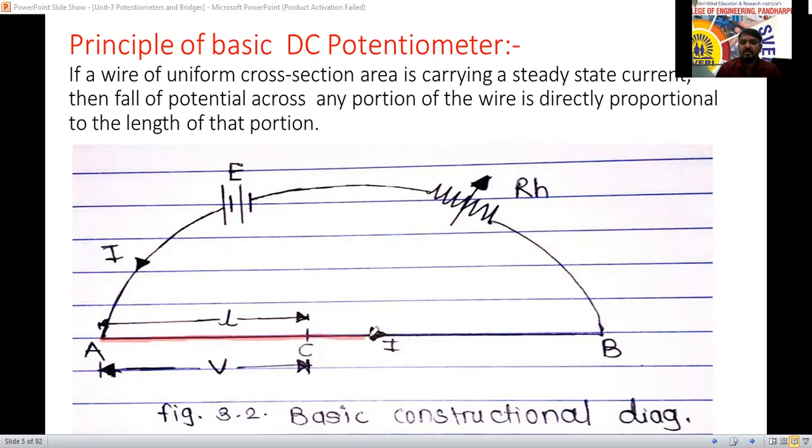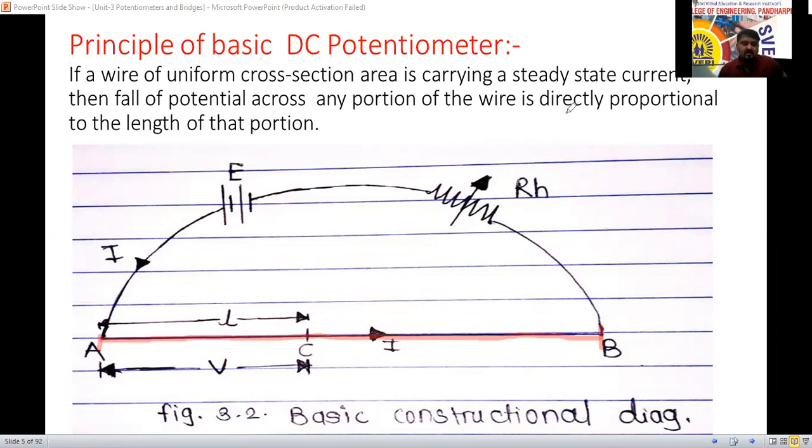Anywhere you consider, the cross-sectional area will be the same. So it has constant cross-sectional area. Uniform means throughout the length of that conductor, it has only one cross-sectional area.